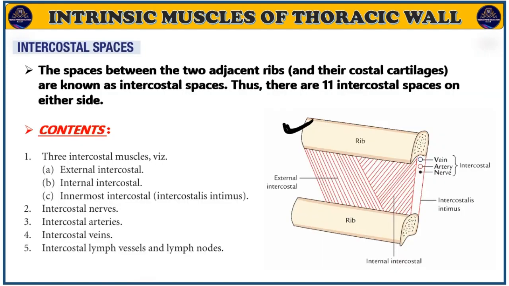Here you can see the diagram. It arises from the lower border of the first rib and it goes like that. Here you can see how its fibers run. You can see it runs like that.